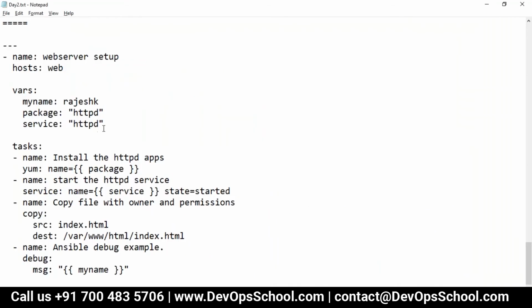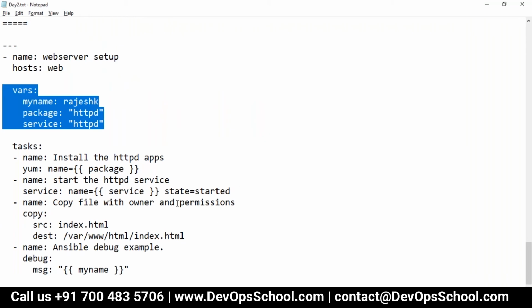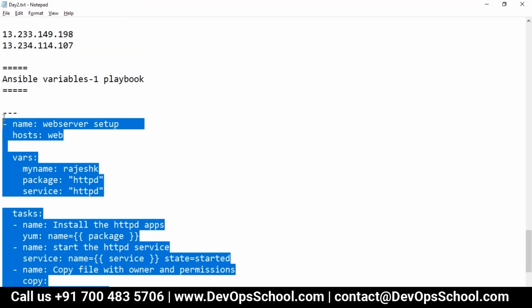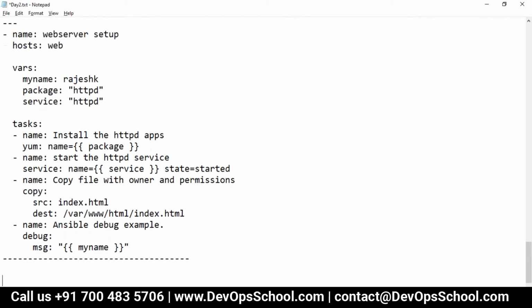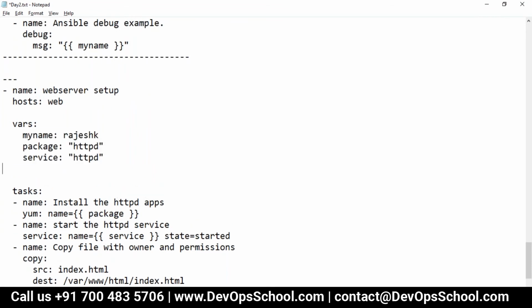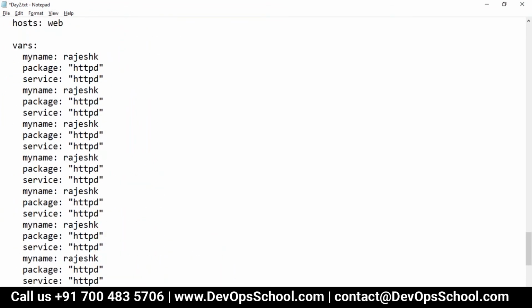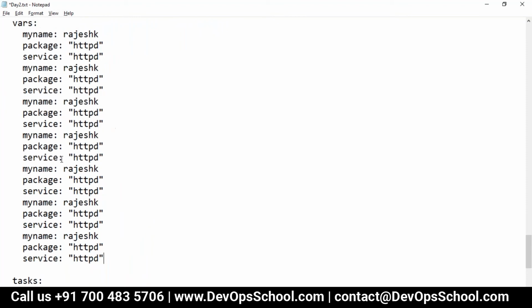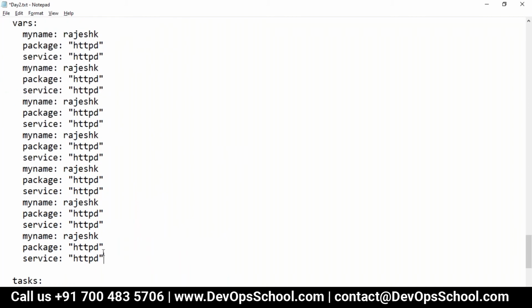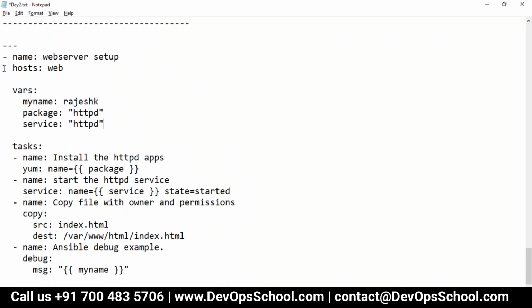Okay, so now guys, this is one of the methods in which you can declare the variable. Now can we do one thing, because sometimes what happens, next problem, look at this next problem. Let's copy this playbook, and sometimes embedding the variables in the playbook is not a good idea. So would you like to see like this? Do you like this kind of file where you have so many variables in one playbook file? Tell me, do you like this? No. So for this I have a solution.